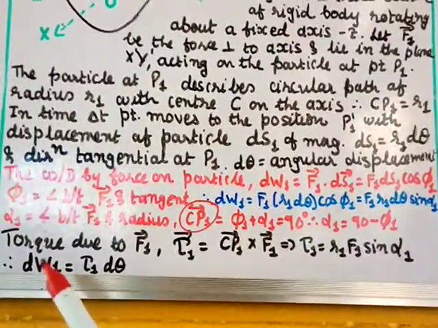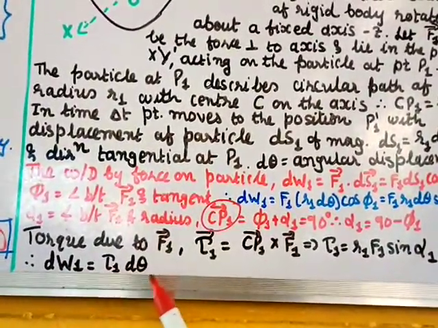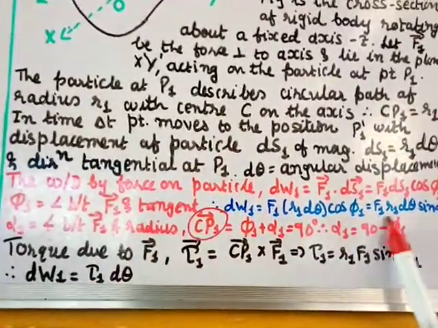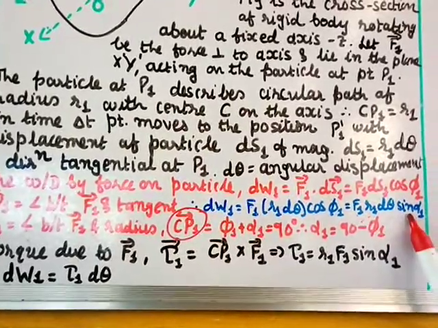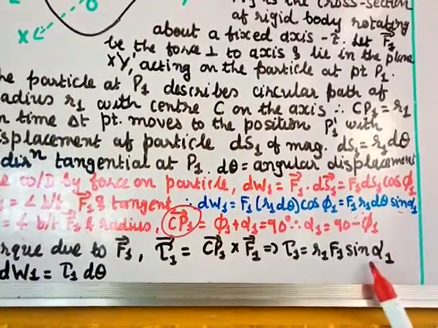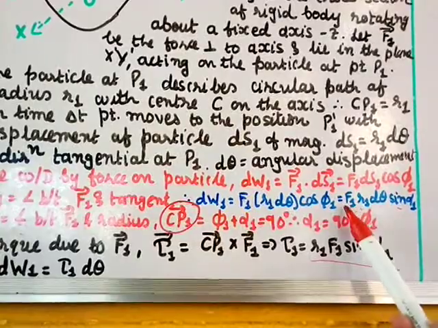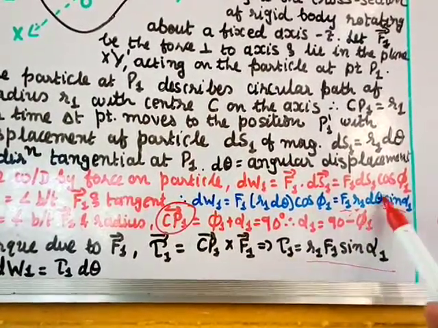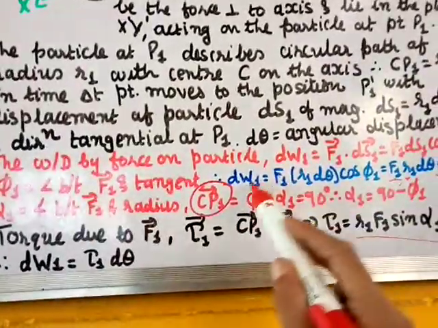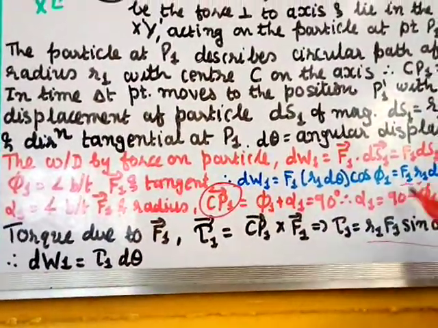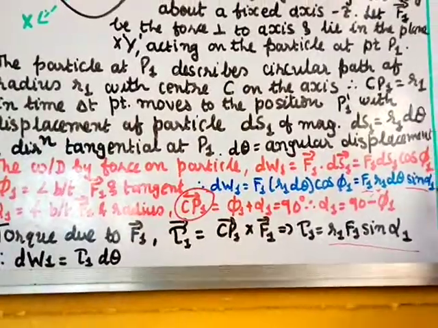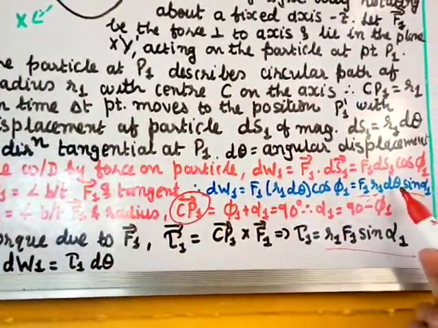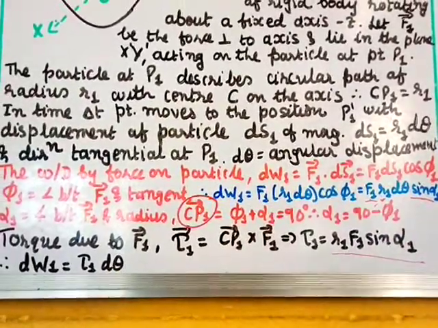That means dW1 equals tau 1 d theta, right? dW1 is F1 r1 sine alpha 1. This value, F1 r1 sine alpha 1, I can put as tau 1, and d theta remains. So I can write dW1 equals this whole value F1 r1 sine alpha 1, using this relation, as tau 1, and this d theta remains as it is, so I have written d theta as it is, right?